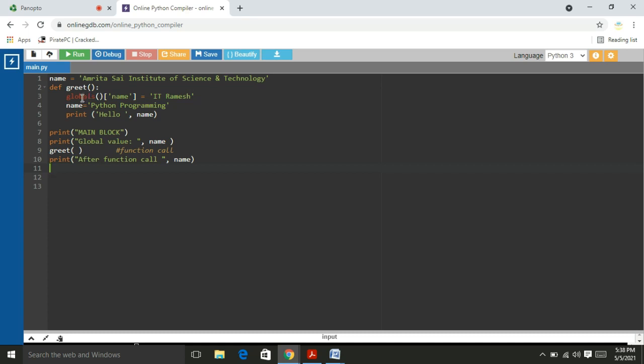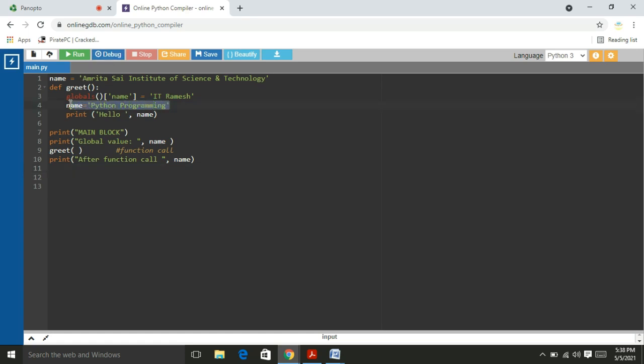In this greet, I use the global keyword to change the global variable. Now I am going to use the same name as a local variable. Within the function, Python programming is printed.